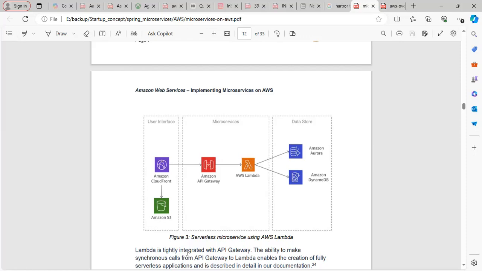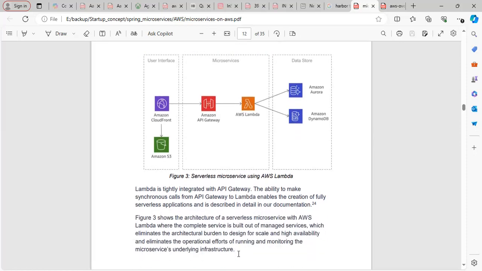Lambda is tightly integrated with the API gateway. This is a very important question. Generally, we use the API gateway with AWS Lambda. You can use API gateway with some other services also, but when we are using Lambda, we use the API gateway. Apart from that, here we are not using a load balancer.